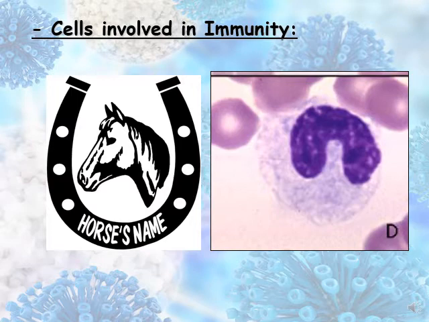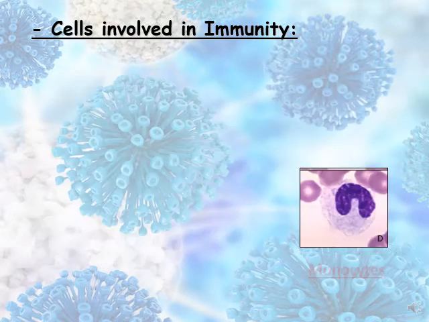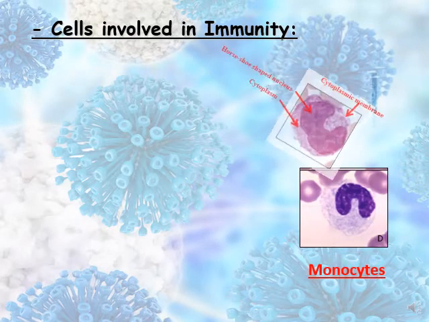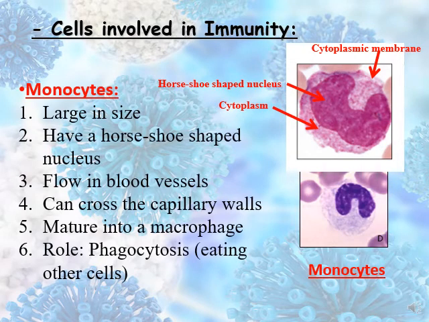Wait a minute, the cell, it looks like a horseshoe shaped. It has a horseshoe shaped nucleus. So what do we call the cell? The cell is called the monocyte. Monocytes, they are the cells involved in immunity. They have horseshoe shaped nucleus, they have a cytoplasmic membrane, and a small cytoplasm. So large in size. This is the most important characteristic.